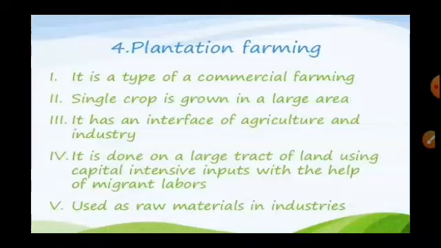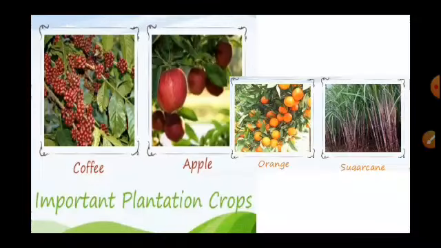A very good example of plantation farming is banana plantation, mango plantation, coconut plantation. These are the basic examples. Any person who takes a large area of land, does plantation on that area and then sells the produce. So it is also a type of commercial farming, because they are farming on a large scale and then selling. Next we move to important plantation crops.